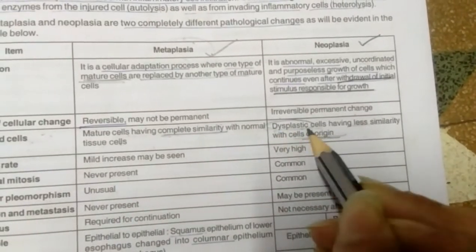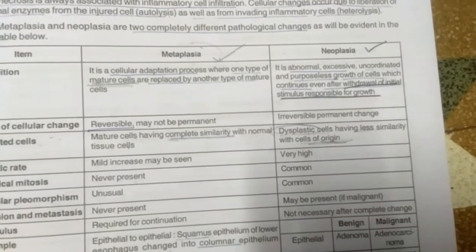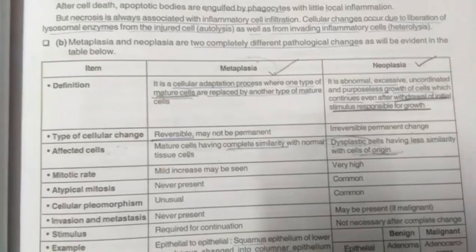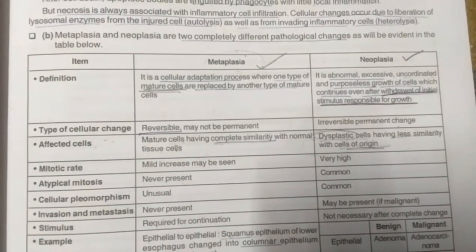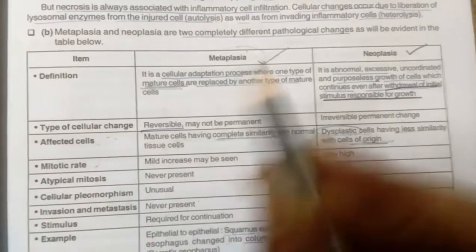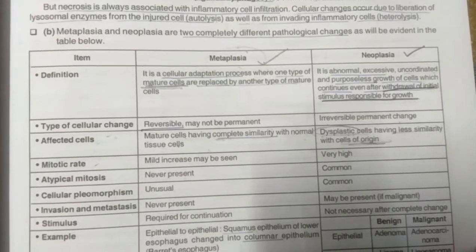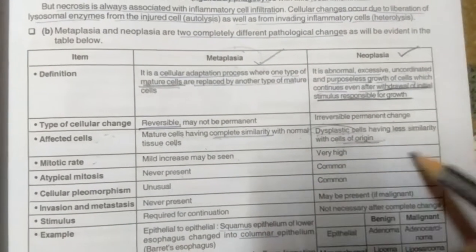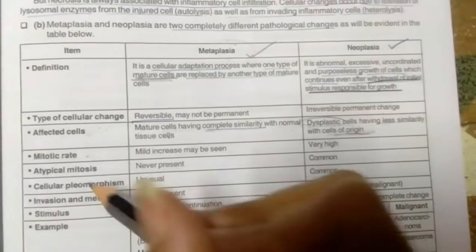What do you mean by dysplastic cells? That means the cells of disoriented arrangement. That means they're not in a proper orientation. Mitotic rate of metaplastic cells will be normal, isn't it? Or there might be a mild increase, but in neoplasia the mitotic rate is very high.